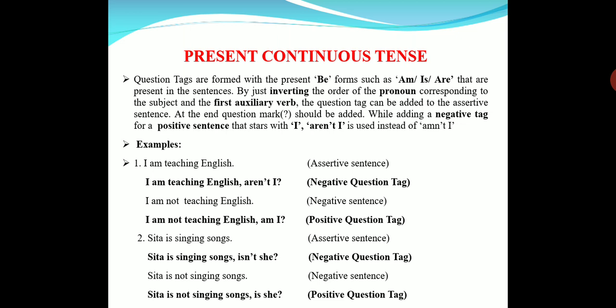The same, we invert the auxiliary verb and pronoun, and then we replace the full stop of the statement with a comma, and then we start the question tag with a small letter, and then not in the contracted form of n apostrophe t for negative, and then it ends with the question mark. The same rules.